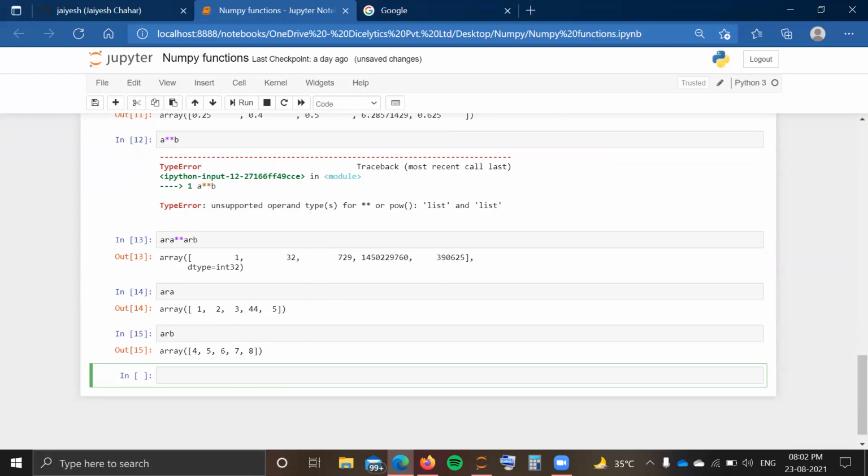So that is array. One more thing, guys: here you can see that my array A and array B, on which we need to apply arithmetic functions, need to have the same shape. Here both are of shape 5.